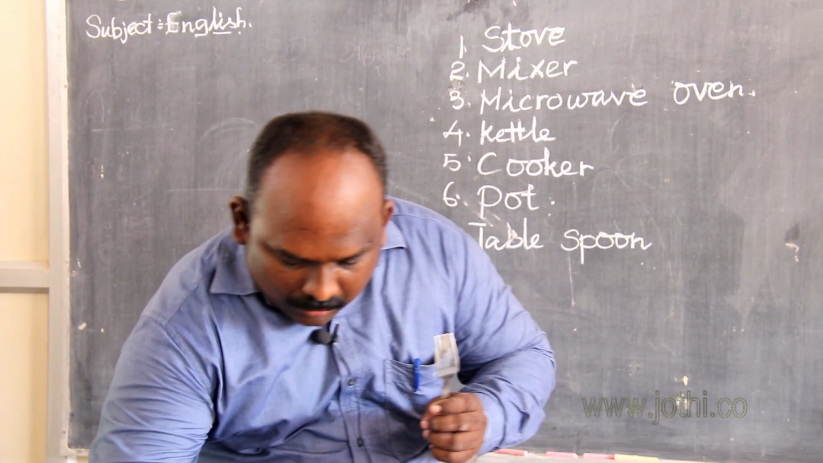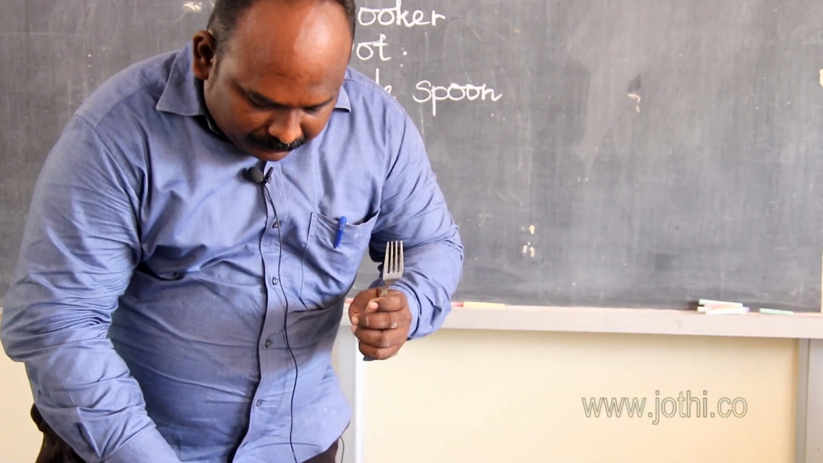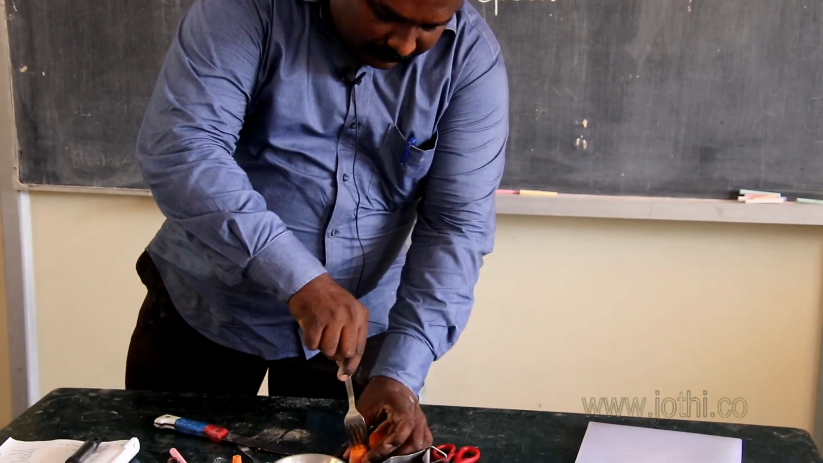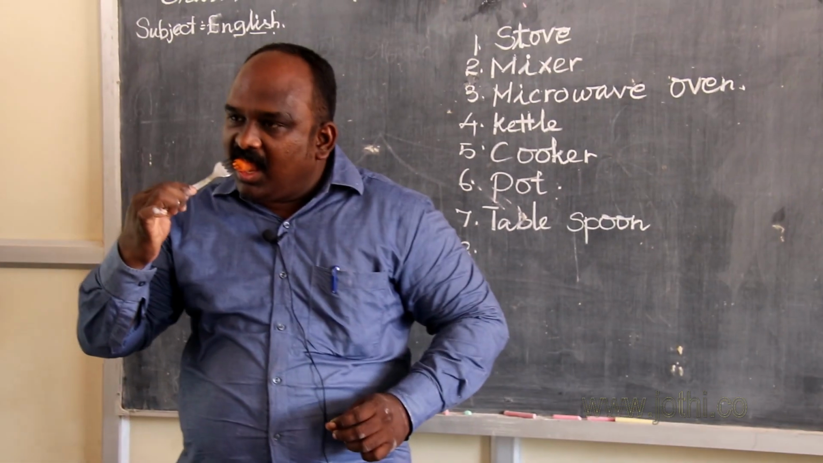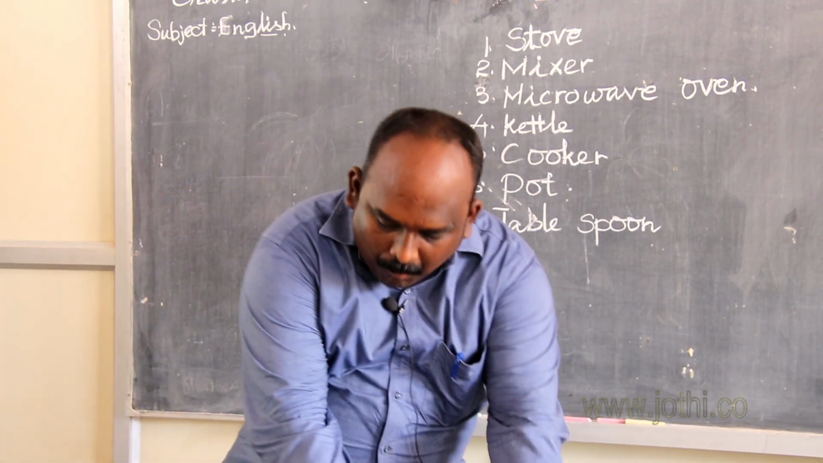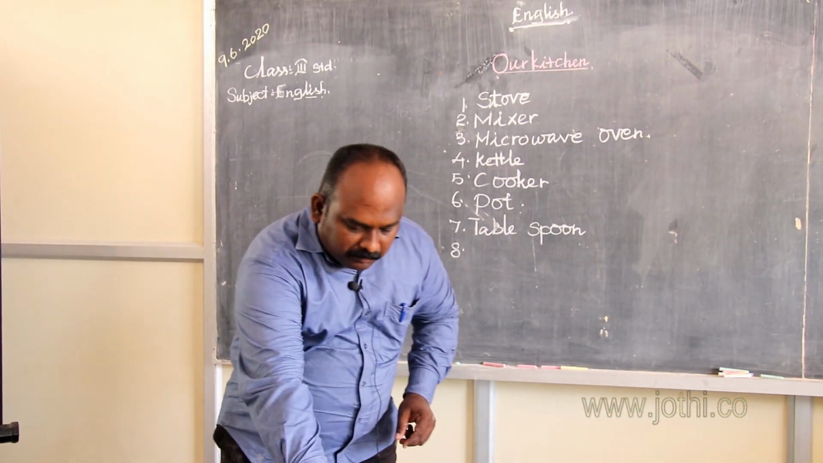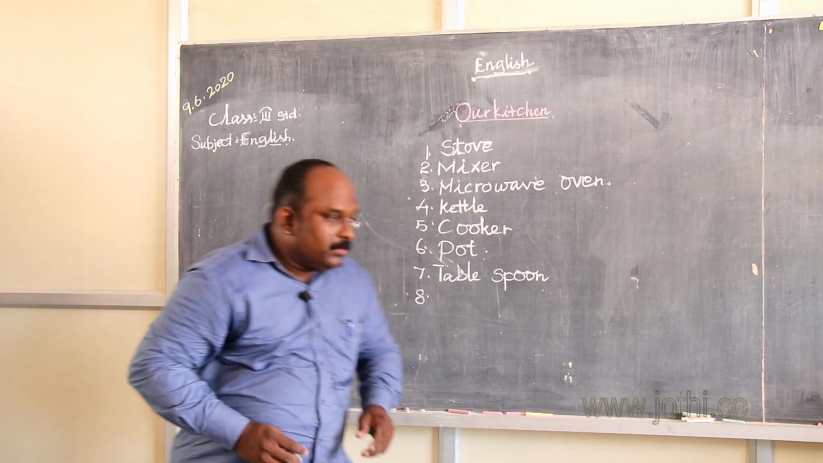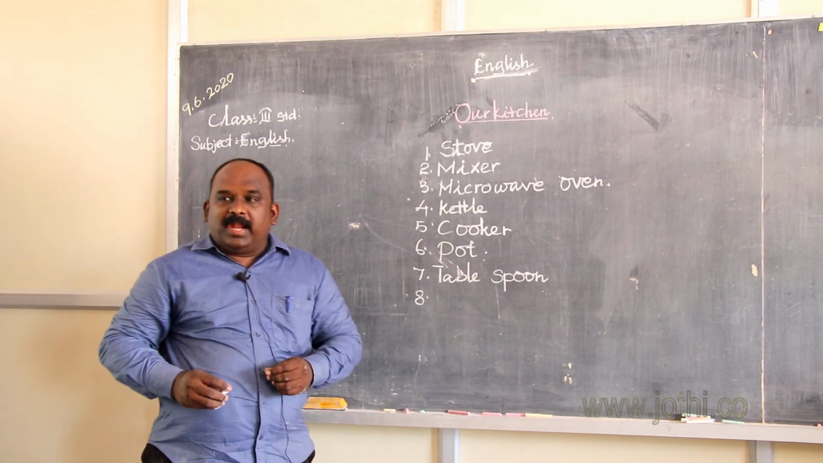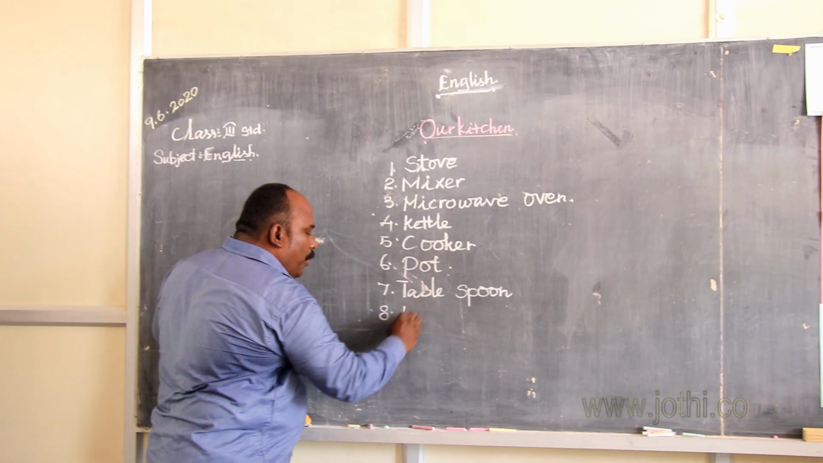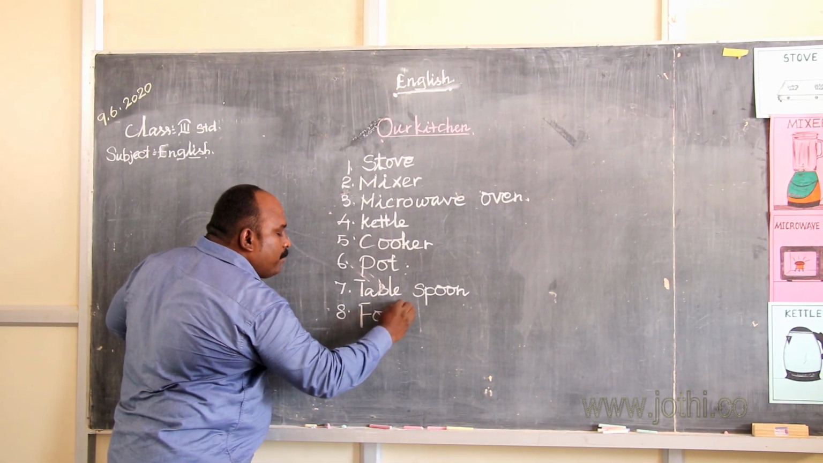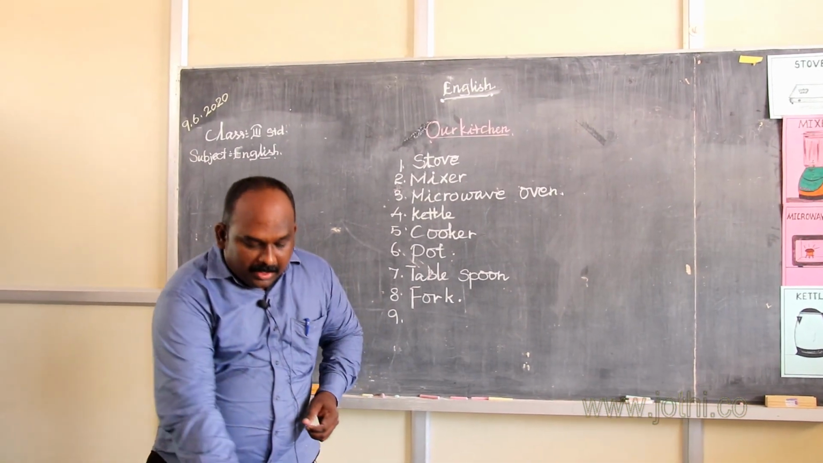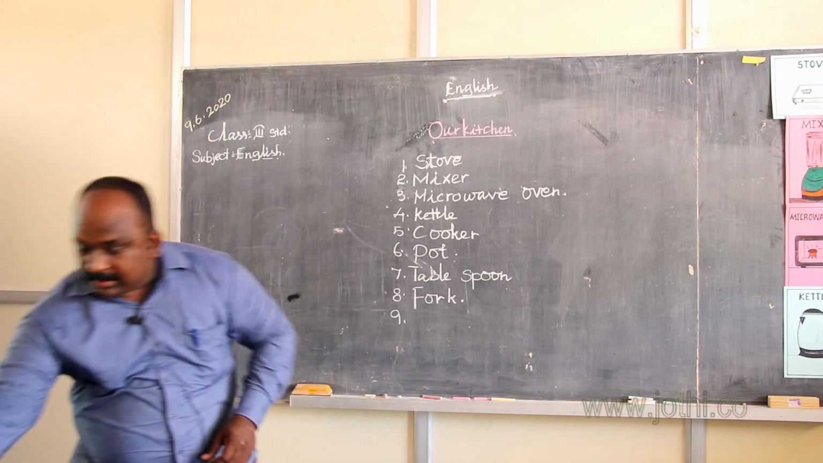stab the food. What is the meaning of stab? Stab the food. Okay? Okay. Students, now you see. Students, what's the spelling of fork? F-O-R-K. The spelling of fork, F-O-R-K. Okay, let's go to the next one.